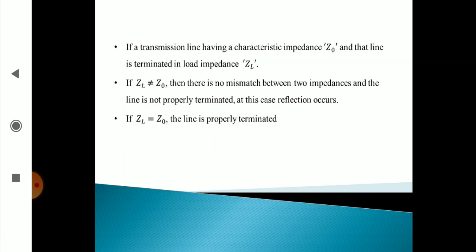Let us discuss how uniform plane waves strike the boundary. So far, we studied uniform plane waves traveling in unbounded and homogeneous media.